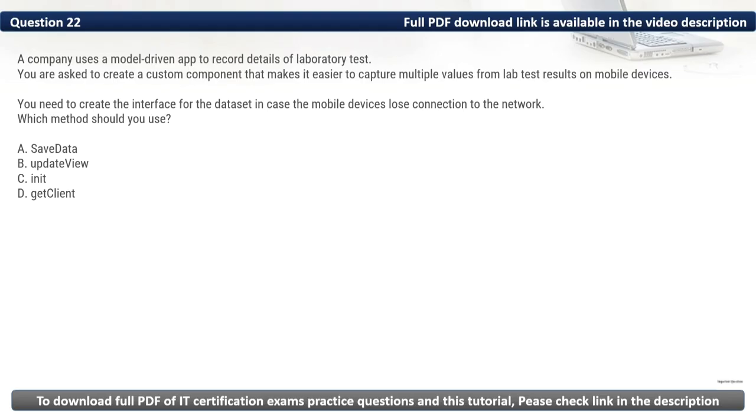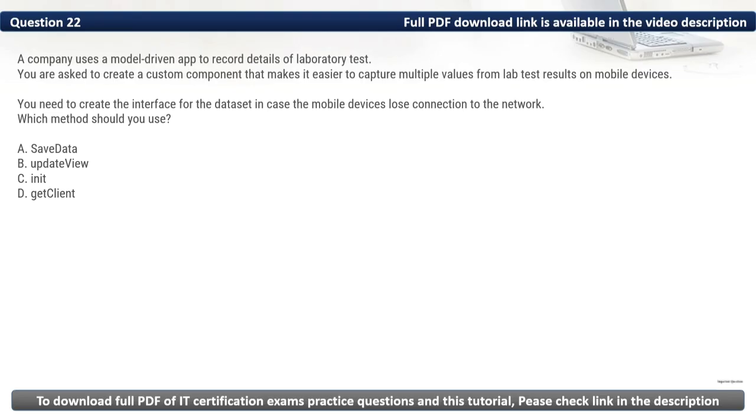Firstly, let's eliminate the incorrect options. We have B, update view. This method updates the visual representation of the dataset but does not handle offline storage. Then we have C, init. It is used for initializing a custom control, not for saving or managing data in offline scenarios. Then we have D, get client.